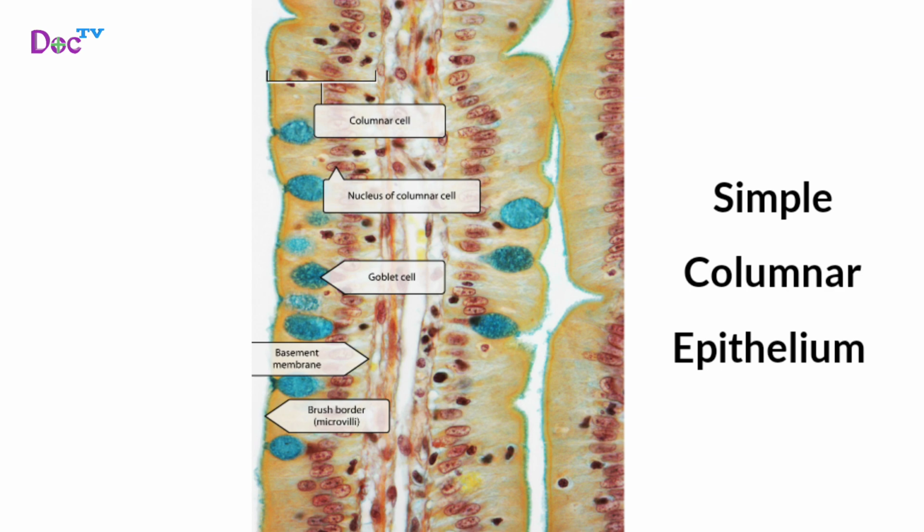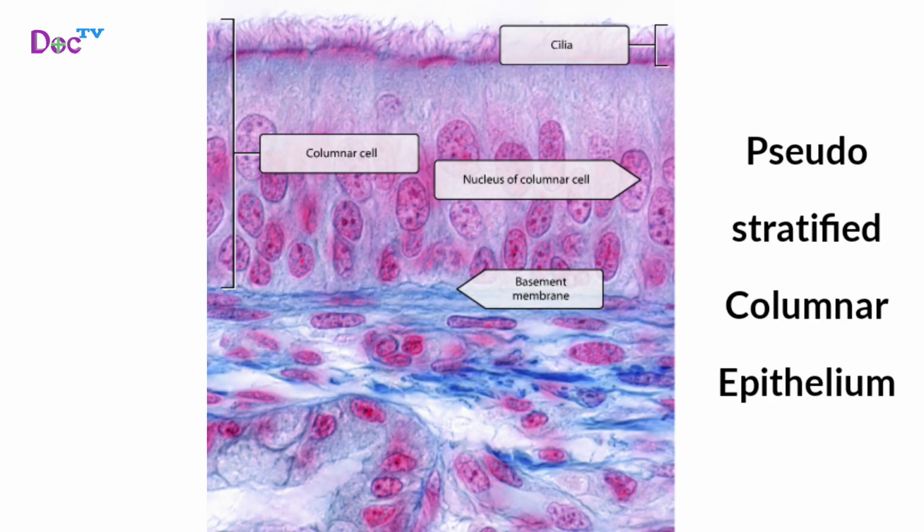The non-ciliated type lines the digestive tract, gallbladder, and glands, excretory ducts, and the ciliated type lines small bronchi, the uterine tubes, and parts of the uterus. In most of the digestive system, the apical surfaces are covered with microvilli, which greatly enhance the total surface area. Pseudo-stratified columnar epithelium. It is like simple columnar epithelium, but there are some changes.